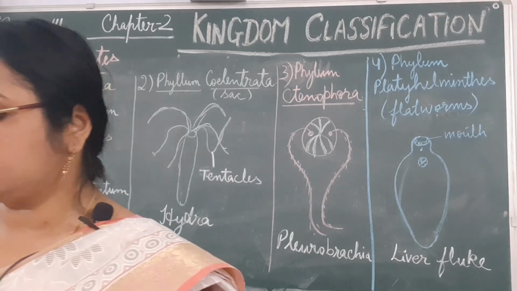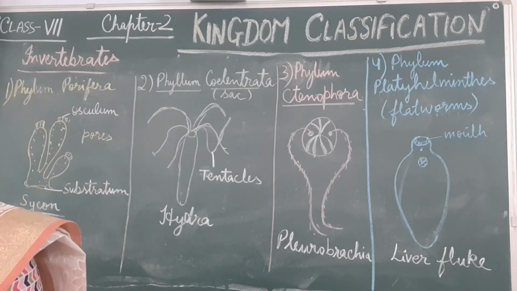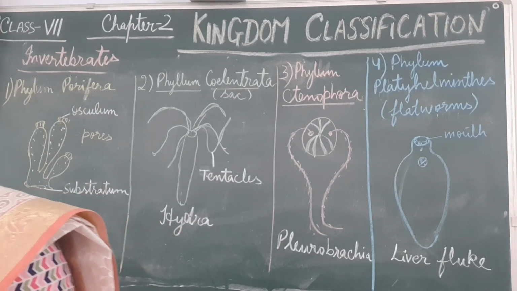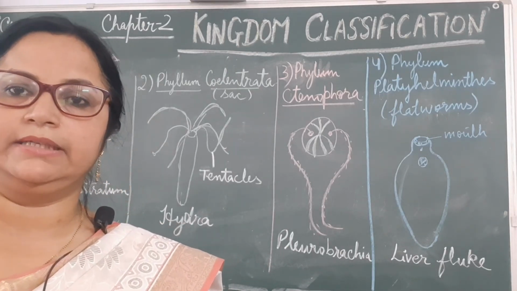The next phyla, like Nematoda, Annelida, Arthropoda, Mollusca, Echinodermata and Chordata, I will explain in the next video lecture. Thank you.